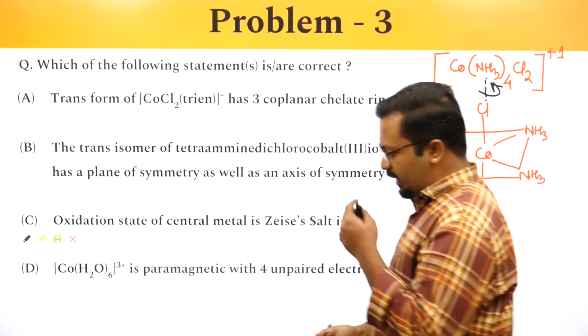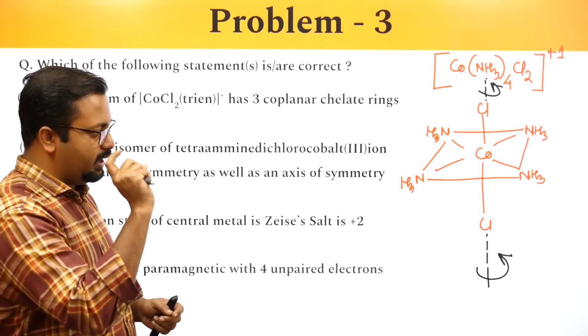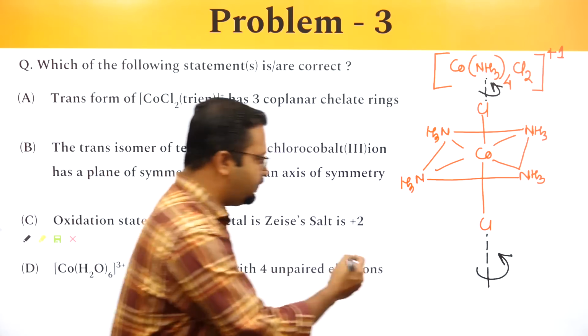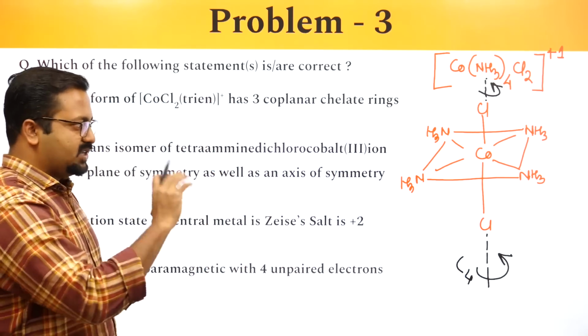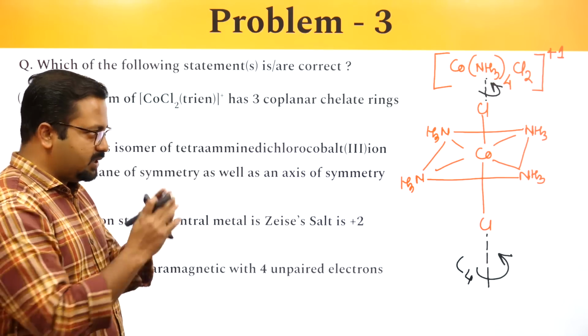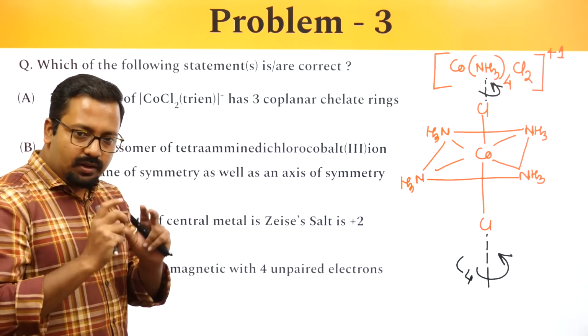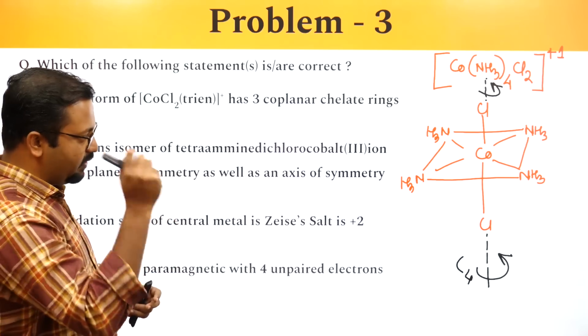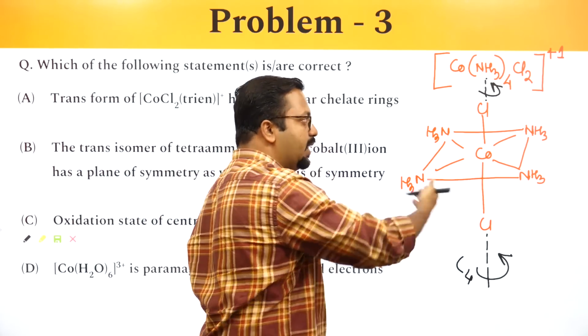Later in optical isomerism you would learn a little bit about the nature of axis. This turns out to be a C4 axis. Okay, anyhow, so this is the axis of symmetry. About this axis, if you rotate, the same representation comes in front of you in one 360-degree rotation. In one complete 360 rotation, this form will be repeated.